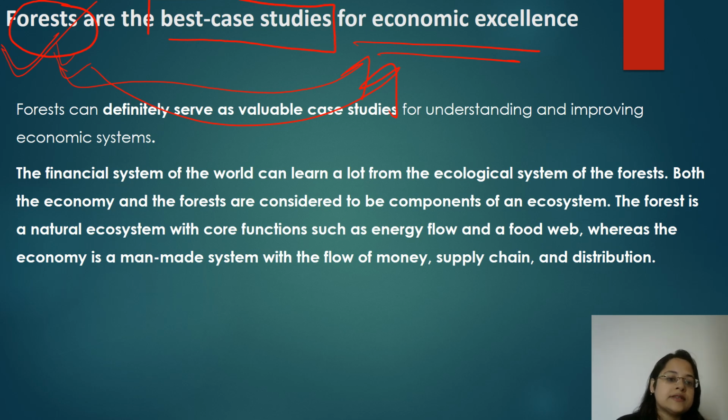There is no external help required in order to survive, in order to sustain the forest. So what is going on inside the forest which can be replicated for the economy in order to excel? That is the main meaning of the topic, how the forest can be a best case study for economic excellence.